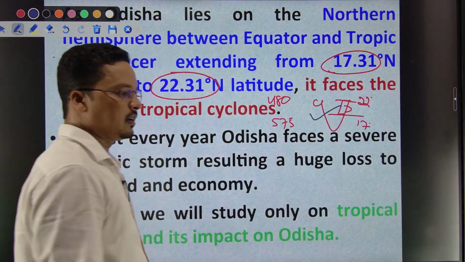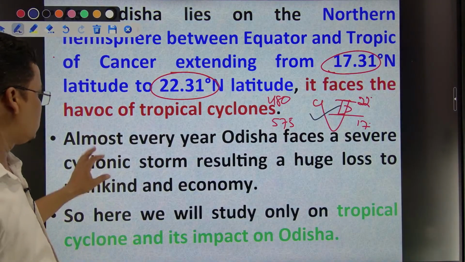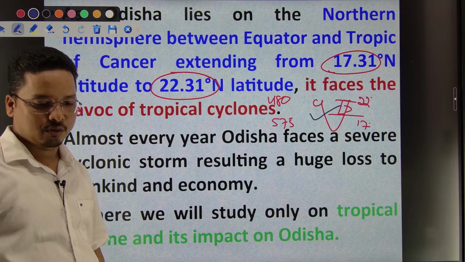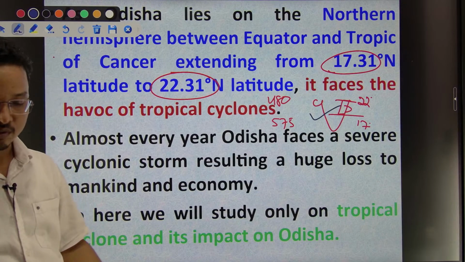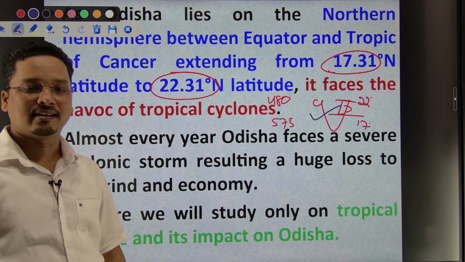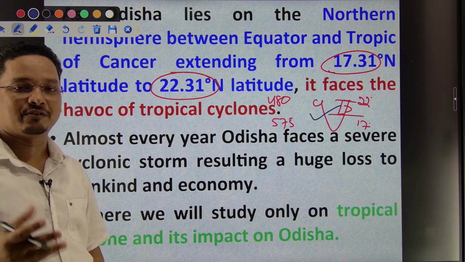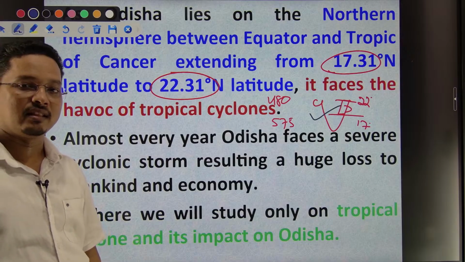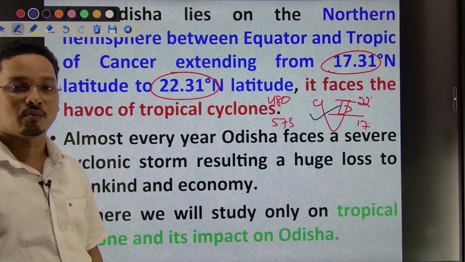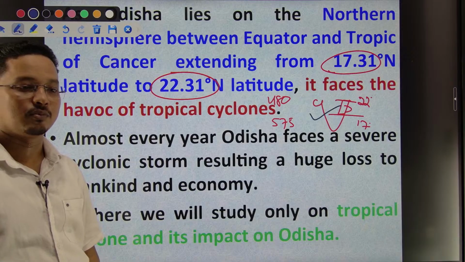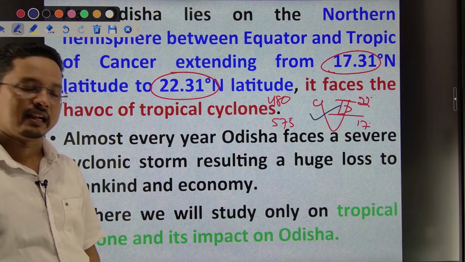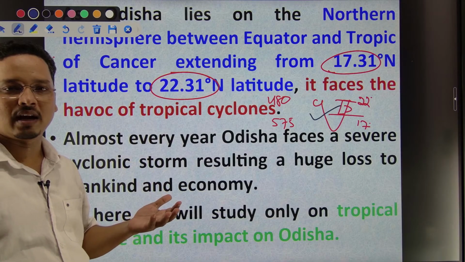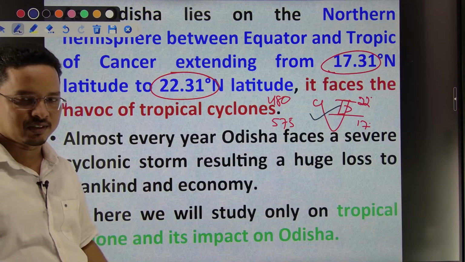So that is why this is happening. Almost every year, Odisha is rightly called, as many of you also know, the cyclone state. Since 1999, everybody has that feared image in the mind, right? That more than 10,000 people died in one go, in the severe typhoon of 1999. Since then, people have also become habituated to tropical cyclones in the coastal region of Odisha.